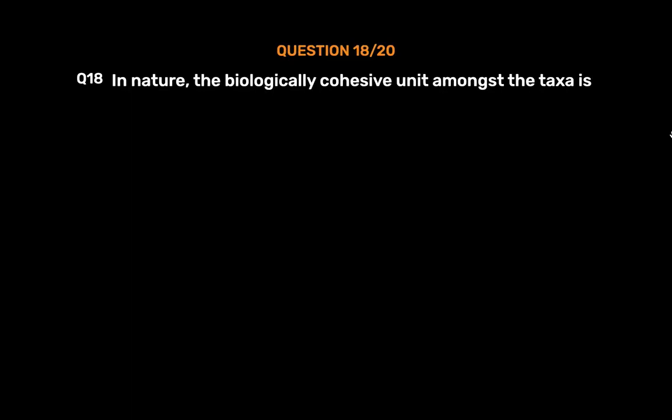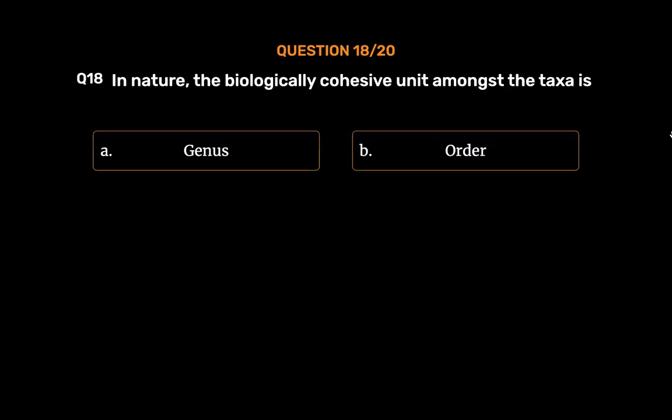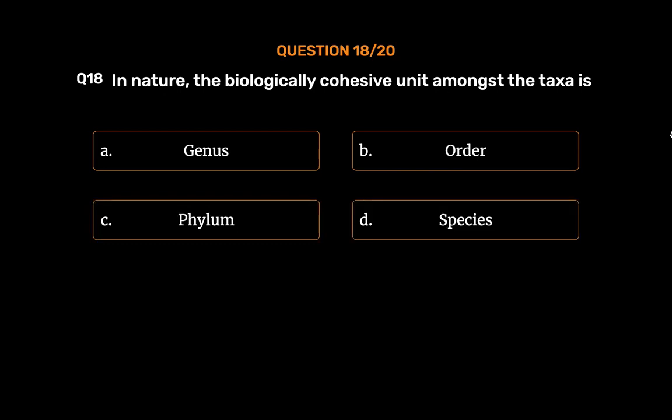Question number 18. In nature, the biologically cohesive unit amongst the taxa is: Option A. Genus. Option B. Order. Option C. Phylum. Option D. Species. The correct answer is Option D.